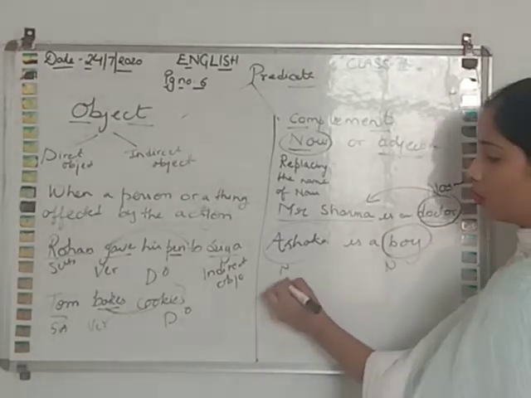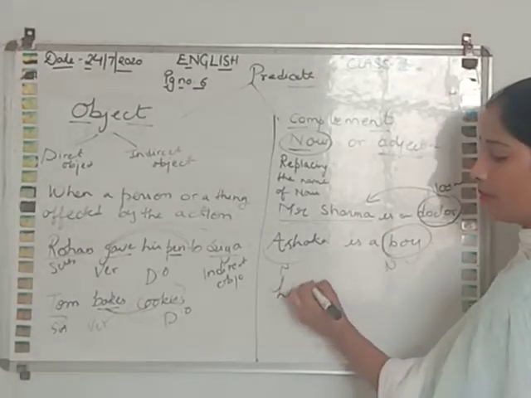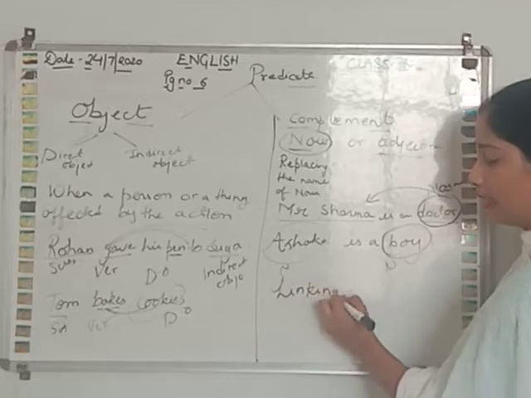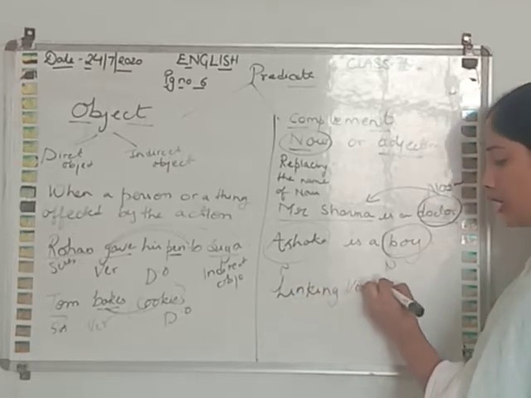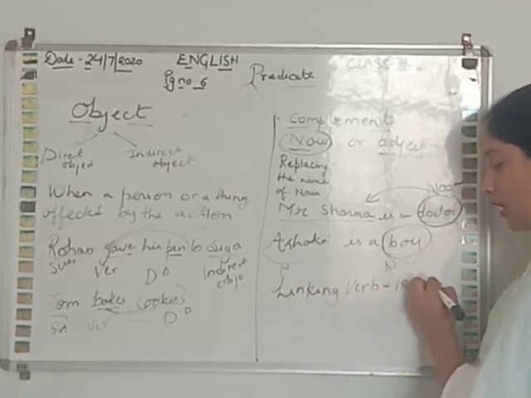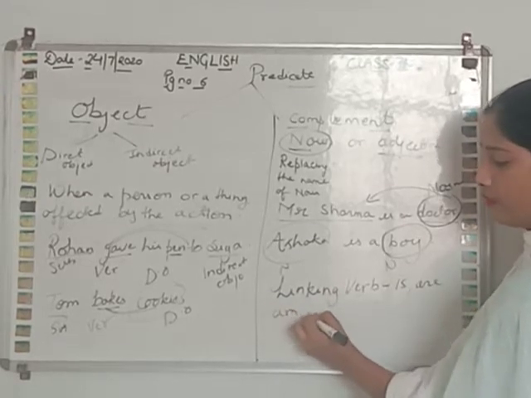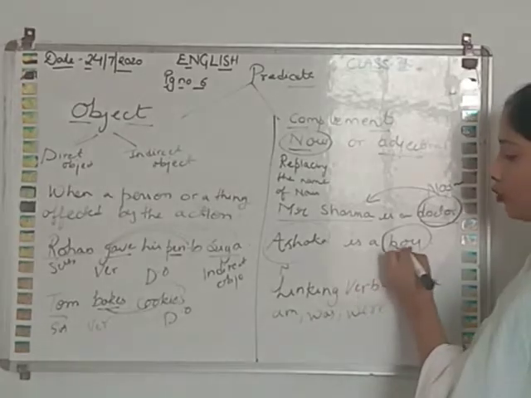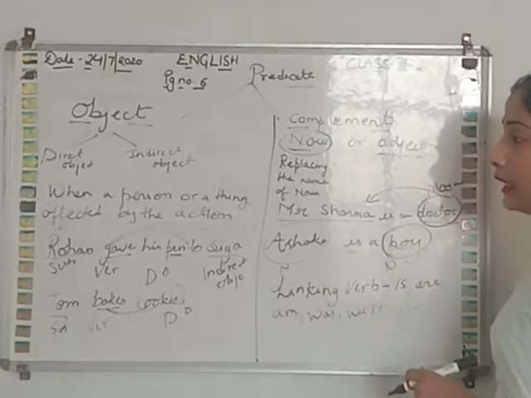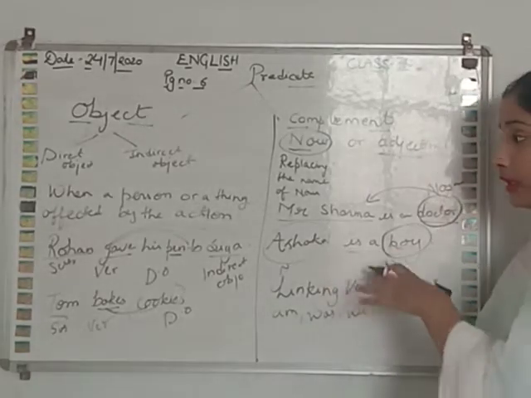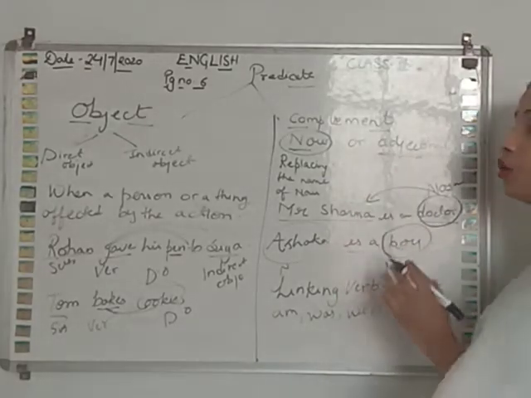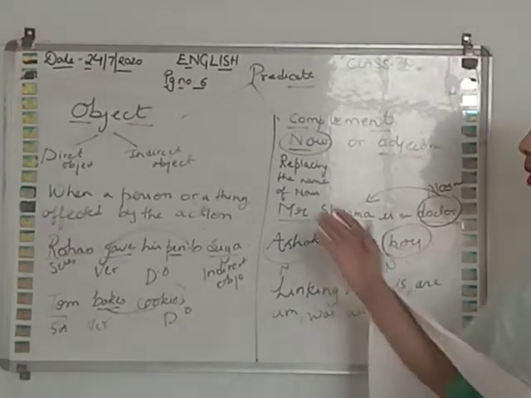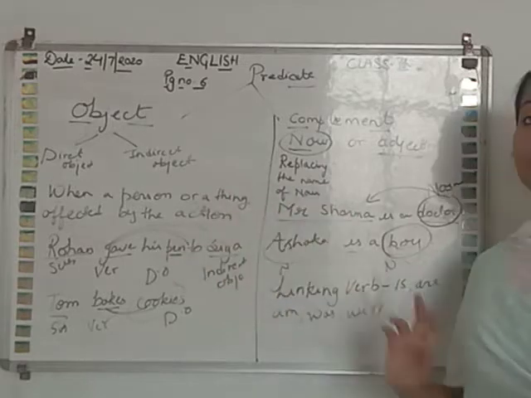So it is followed by a linking verb. Complements are followed by linking verbs. Linking verbs are is, are, am, was, were. Complements are followed by linking verbs and are not affected by the verb, but an object is affected by the verb.